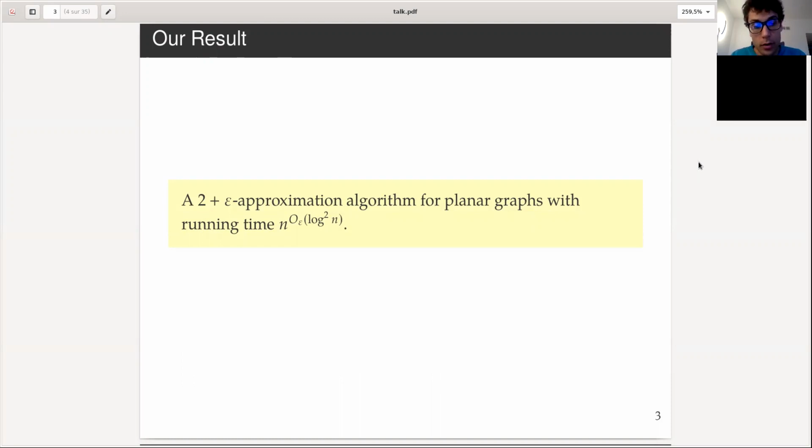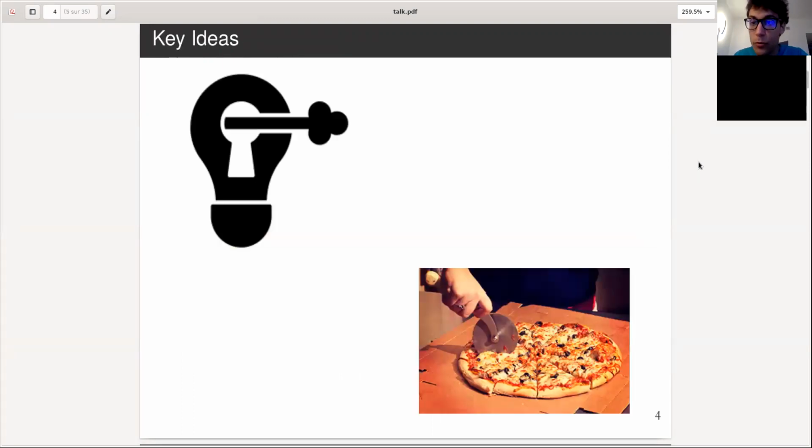So n to the order log squared n, with some function of epsilon that I'm going to ignore for ease of exposition. Okay, so let me try to give you the key ideas. One of the key ideas is what I like to call a pizza cutting lemma. And I hope you guys are hungry because it's very inspiring.